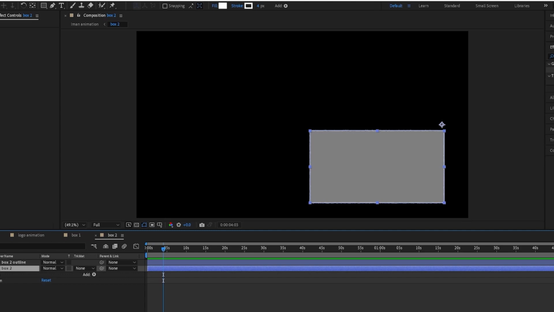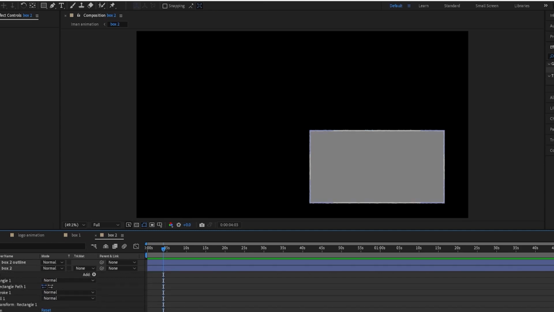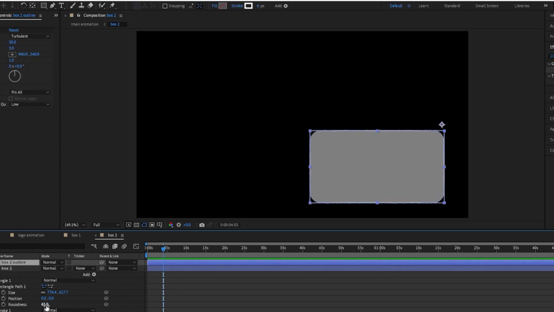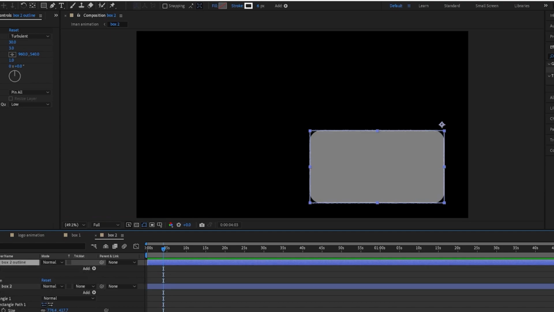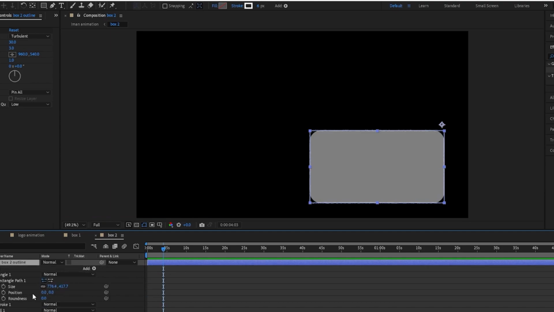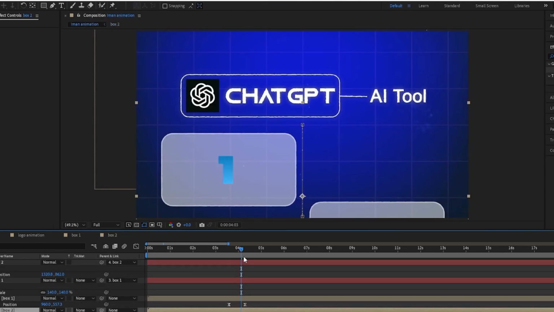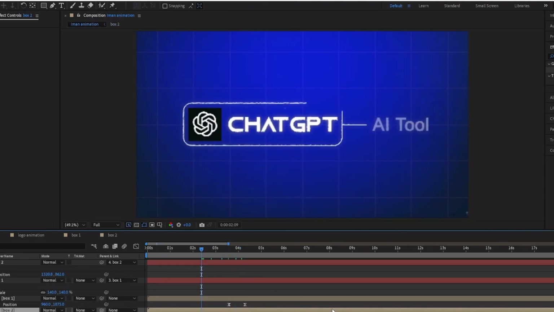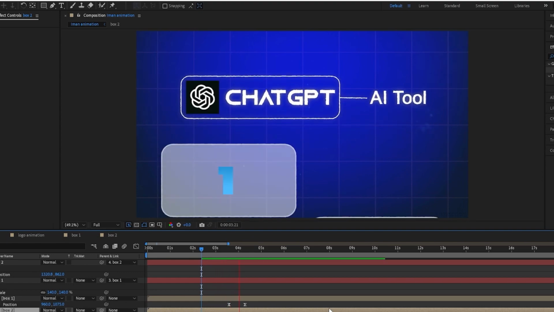So do that with box 1 and then do it with box 2. So then do box 2 outline, rectangle path 1, round 65. Do the same thing with box 2 outline as well. Open up contents, then rectangle 1, rectangle path 1, round 65 again. So make sure you've got the same. And now it should be round just like this.